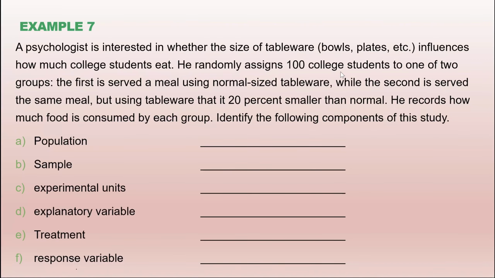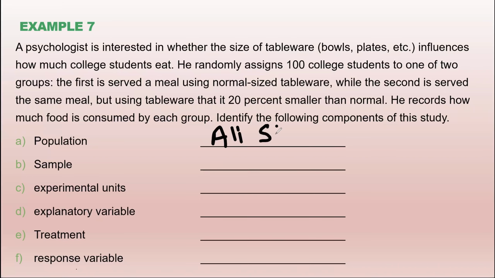He randomly assigned 100 college students to one of two groups. The first group is served a meal using normal size tableware, where the second is served the same meal but using tableware that is 20% smaller than the normal. And he recorded how much food is consumed by each group of students. You have to identify the following in this experiment. What is the population?